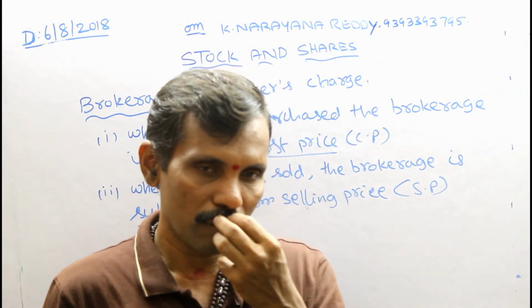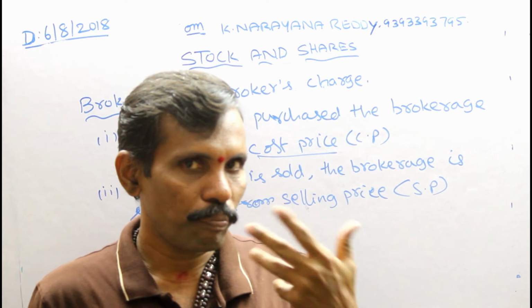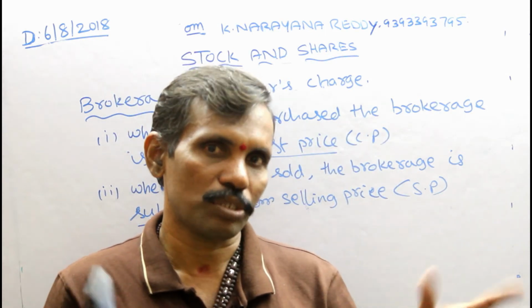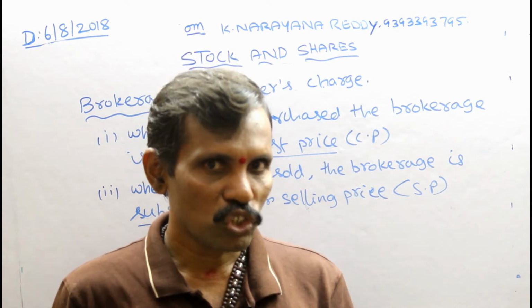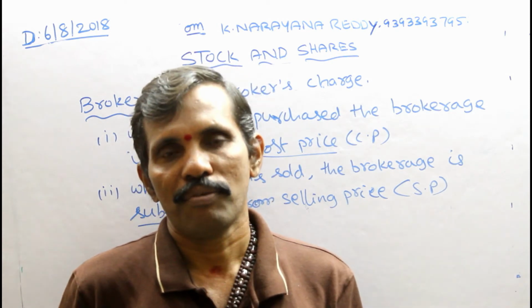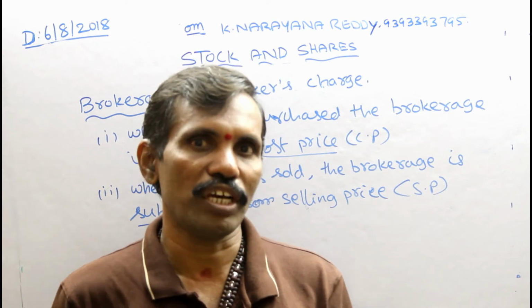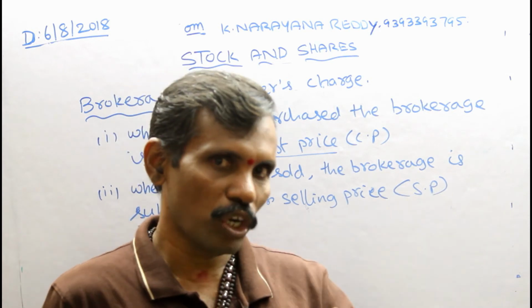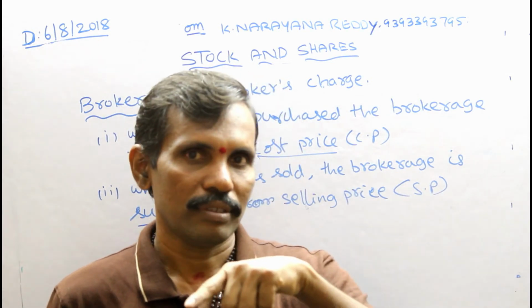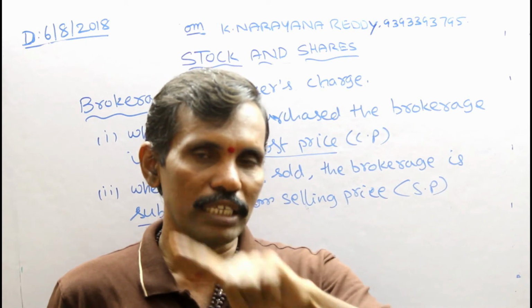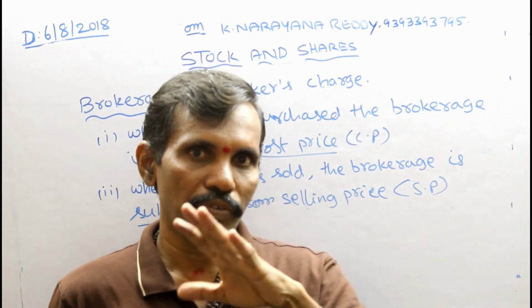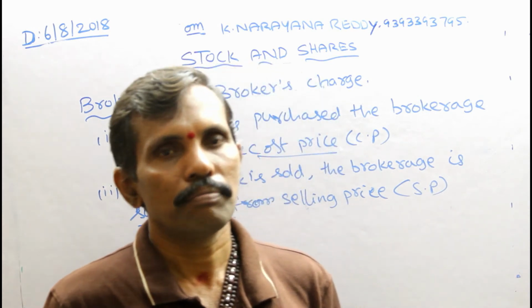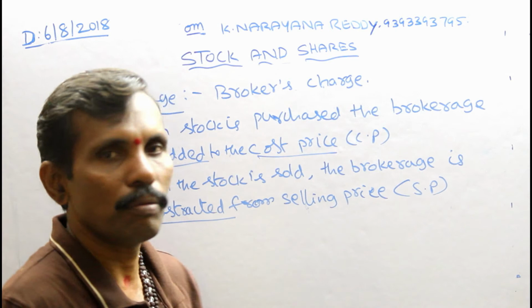When you are purchasing stock or shares, you have to pay the brokerage, which is included in the cost price. When you want to sell your stock or share, the brokerage is subtracted from the selling price. When you are selling, it is subtracted. When you are purchasing, it is added. That is the difference between selling and purchasing. Okay, that is about brokerage.